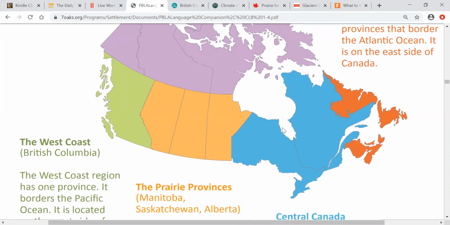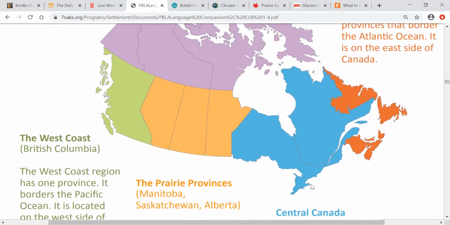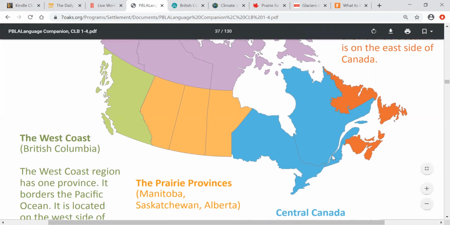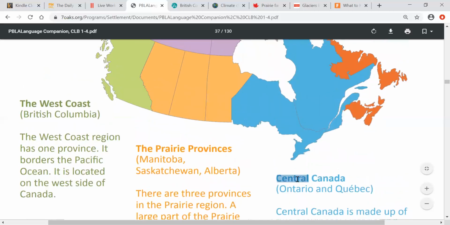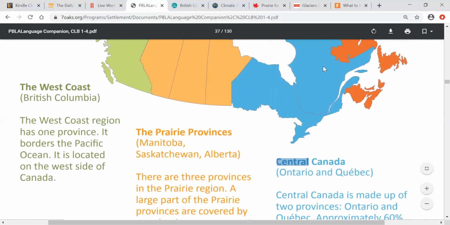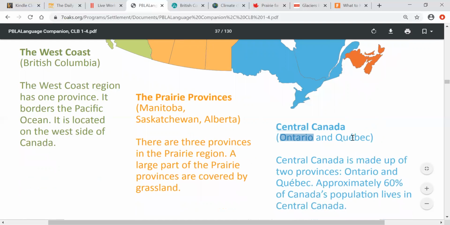Okay, now let's move on to the region number 4 over here, blue. How many provinces do you think are in region number 4? I see only 2. The region number 4's name is called Central Canada. Central. Do you know what the word central means? Central means in the middle. Okay, it's in the middle of Canada. There are only 2 provinces. You know this one. This one is where we live, Ontario. And this one on the right is Quebec. Okay, so Central Canada, Ontario, and Quebec.